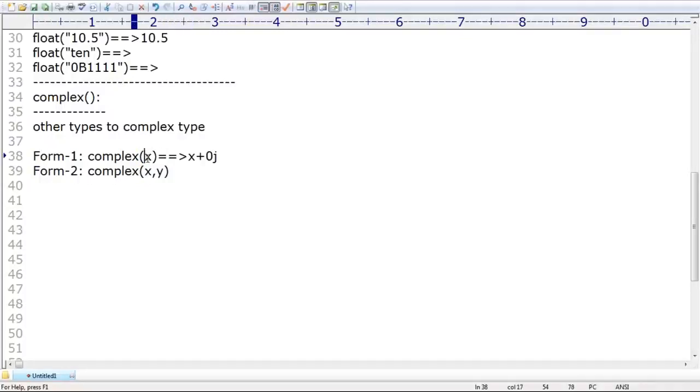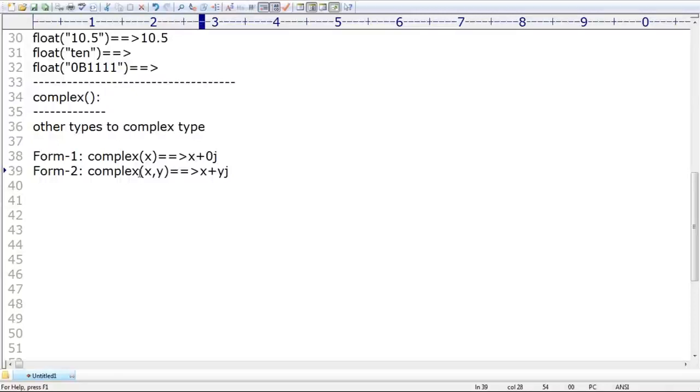Whatever x you are passing, that x is by default considered as the real part. With only one argument, that argument is always considered the real part. If you pass a second argument, that second argument will become the imaginary part. So the code is x plus yj.